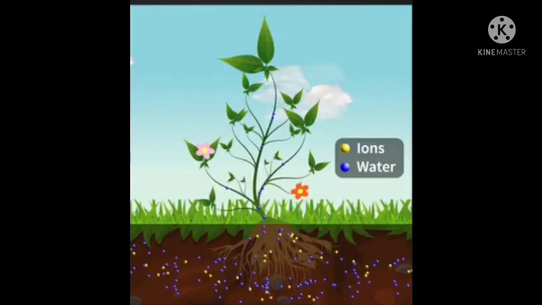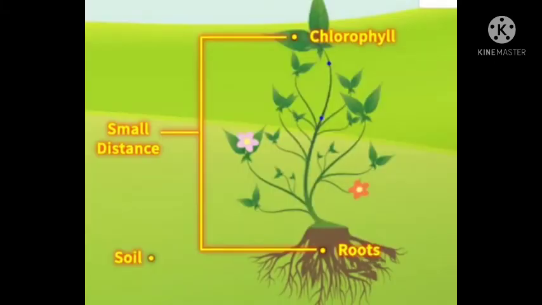First is root pressure. When water moves from higher concentration to lower concentration by the process of osmosis, this is called root pressure. Water moves from the root to different parts of the plant. By root pressure, water moves in small plants, but this pressure is not enough to carry water in tall plants